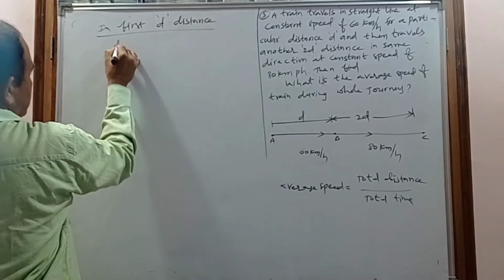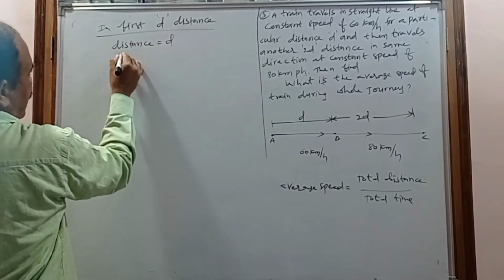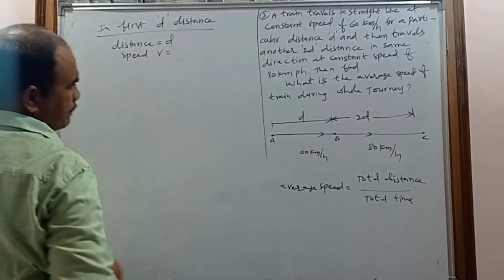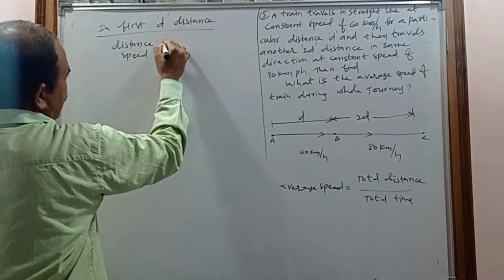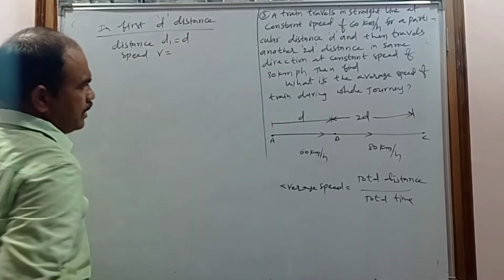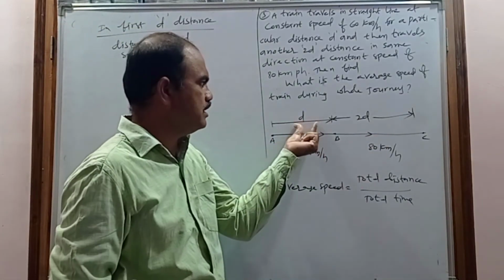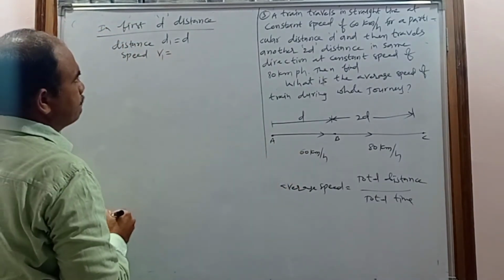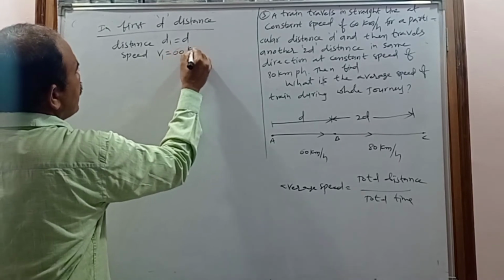In the first d distance, what is the distance? The distance is d. And what is the speed? The speed is represented with V. Consider the first distance D1 as d, and the first speed V1, traveled with how much speed? 60 km per hour.